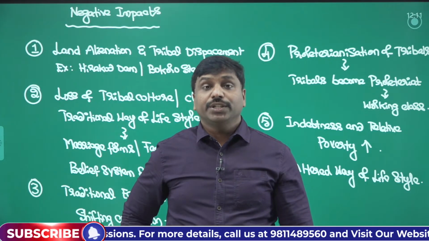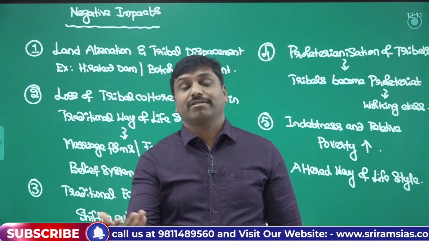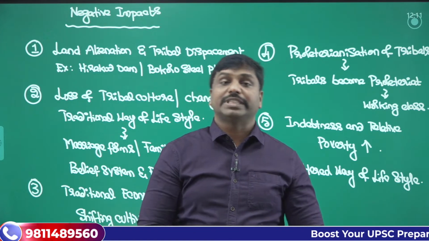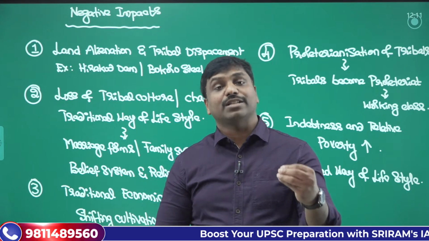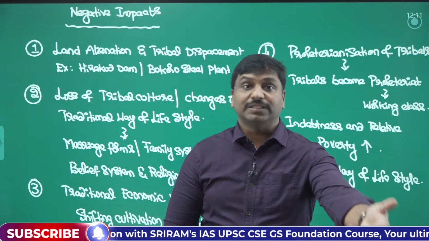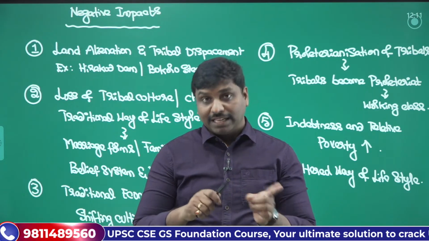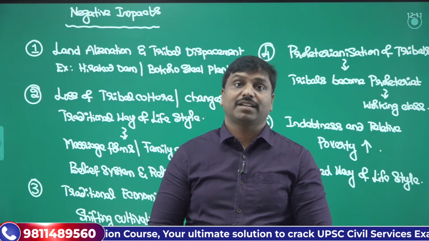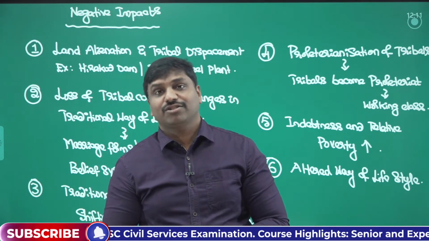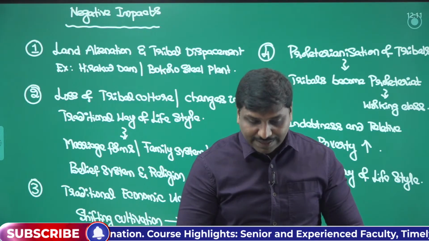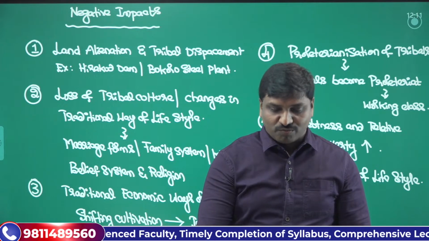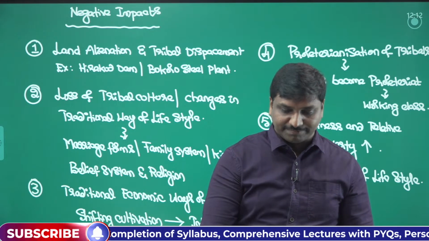So slowly you can train the tribal people with some technological skills, build their skills, and then educate them. Then you can slowly rehabilitate them from their place to other places, and there you can show them some important ways of life. So it has to happen in a slow and strategic manner. Policy makers have to be very careful with this. That is one important aspect that you should remember.